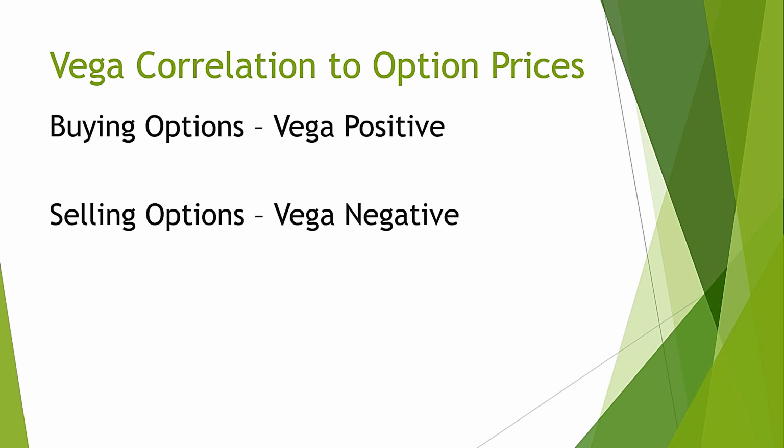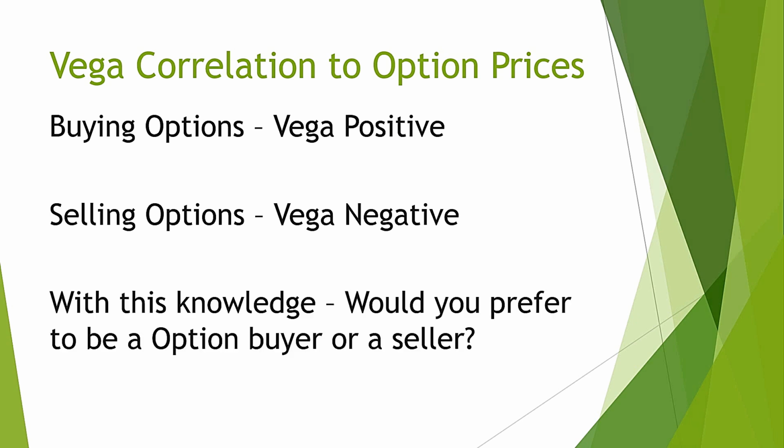So high IV at the time of trade execution in options is good for sellers and low IV is good for option buyers. So as an option trader with this much knowledge, whatever we have discussed till now, though we have not finished it fully and we are going to discuss more, what would you like to do? How would you like to proceed about options? Would you like to be an option seller or an option buyer?